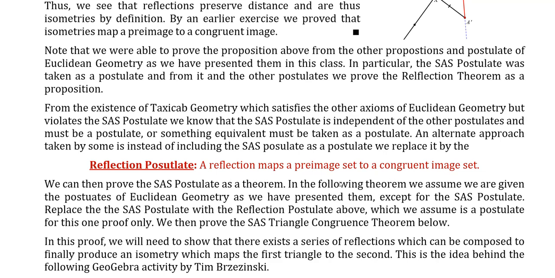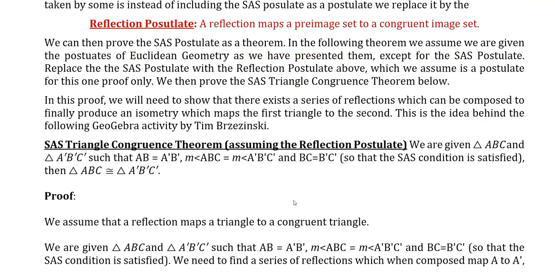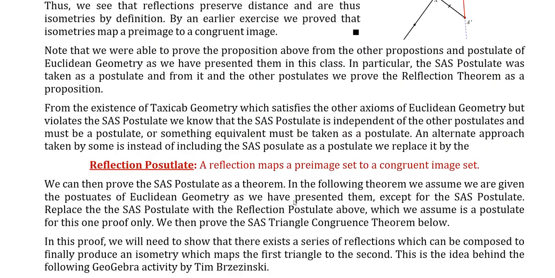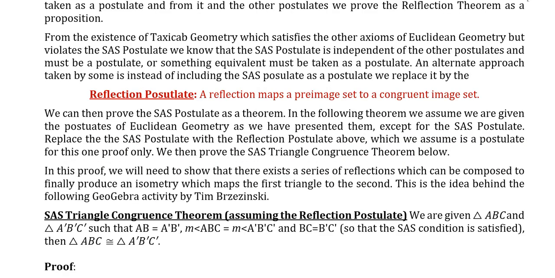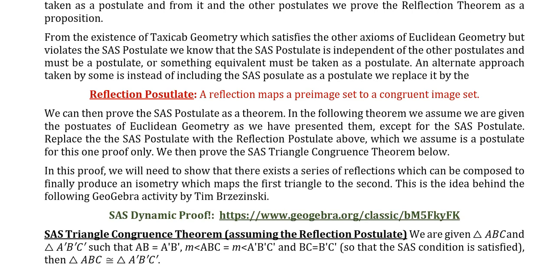This is the idea behind the following GeoGebra activity. There's the link to it. What we're trying to prove as a theorem, assuming the reflection postulate, is this: we're given triangle ABC and a triangle A prime, B prime, C prime such that AB is equal to A prime, B prime, the measure of angle ABC is equal to the measure of angle A prime, B prime, C prime, and the distance BC is equal to B prime, C prime.